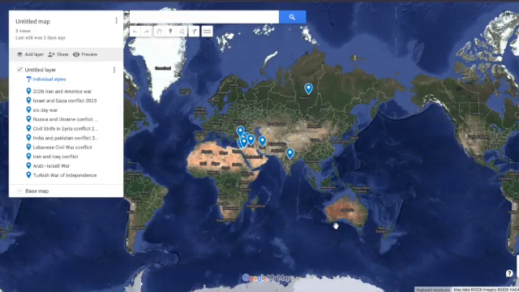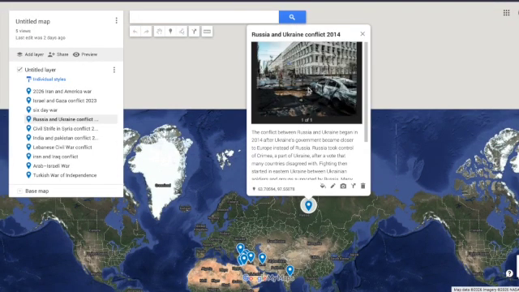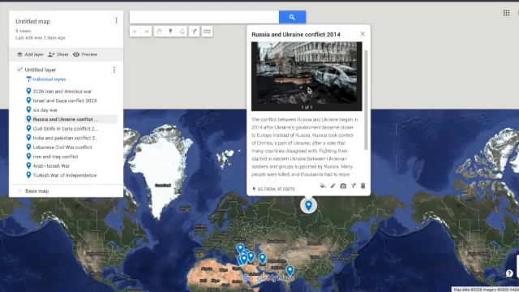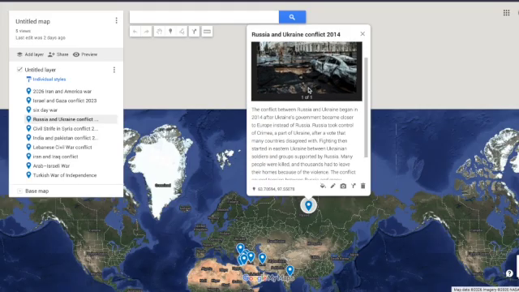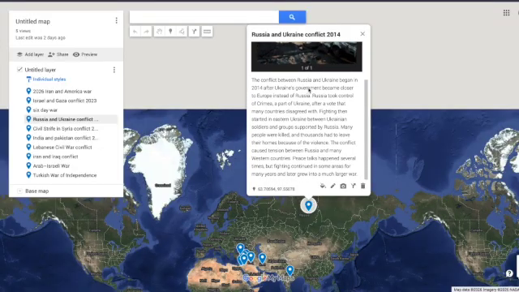Russia and Ukraine conflict 2014. The conflict between Russia and Ukraine began in 2014 after Ukraine's government became closer to Europe instead of Russia. Russia took control of Crimea, a part of Ukraine, after a vote that many countries disagreed with.